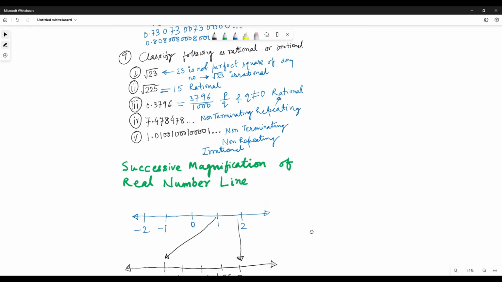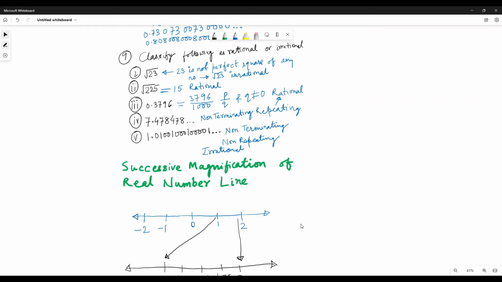So that is the only one class of numbers that is irrational. If it is a terminating decimal, it is rational. If it is non-terminating but repeating or recurring decimal, then that is also a rational number. But if it is non-terminating, non-repeating or non-recurring, then that number is an irrational number.